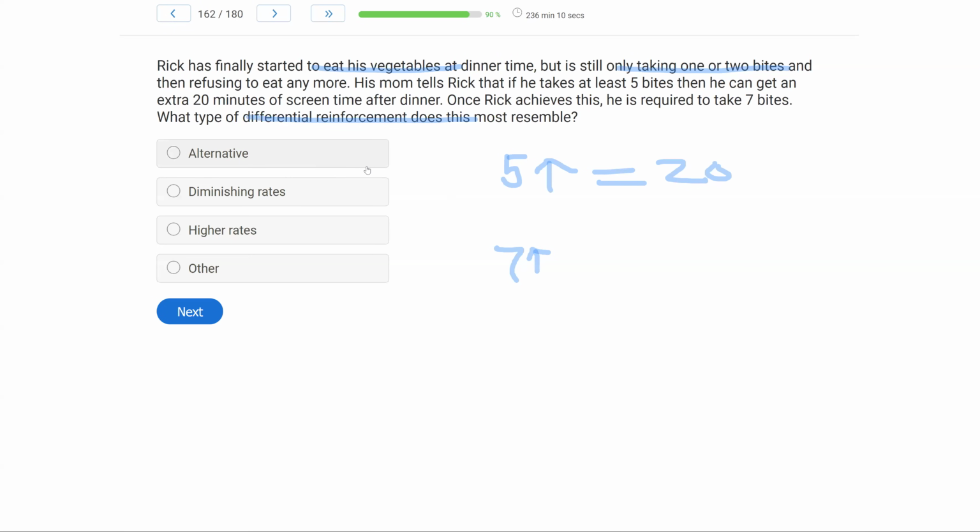A, alternative. With an alternative DR, we are teaching a replacement. No replacement is being taught here. B, diminishing rates. With diminishing rates, we're trying to decrease behavior. Here, we're trying to increase. What we're trying to accomplish is higher rates of taking bites of vegetables. So this most resembles a higher rates of differential reinforcement. And then a DRO, other differential reinforcement, is when we reinforce in the absence of a behavior. Clearly not happening here because we want more and more bites. So what type of differential reinforcement does this resemble? C, higher rates.